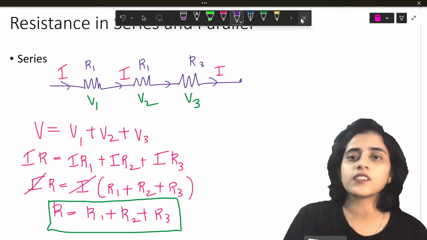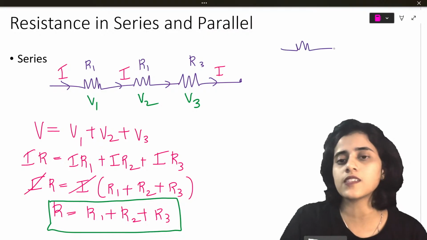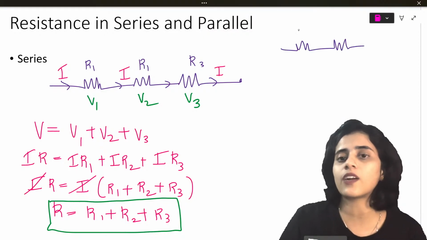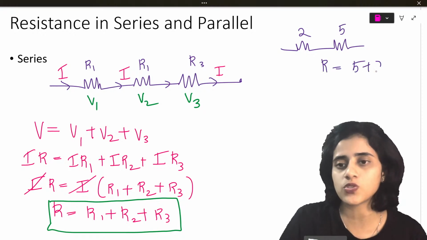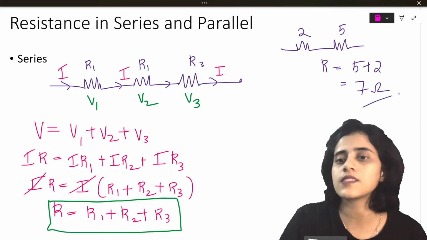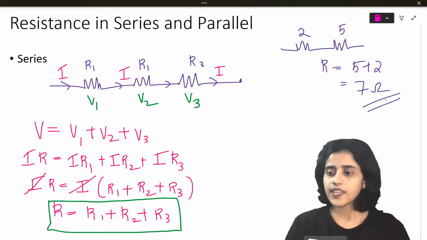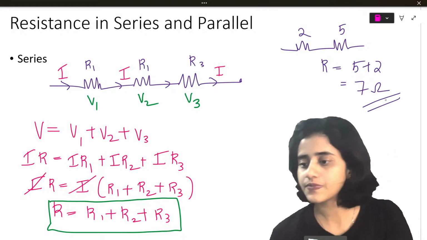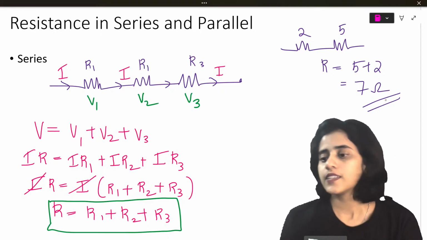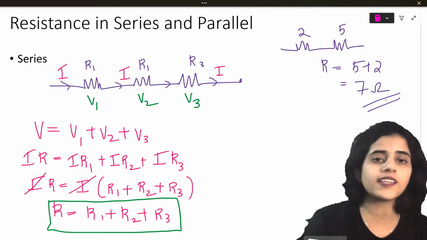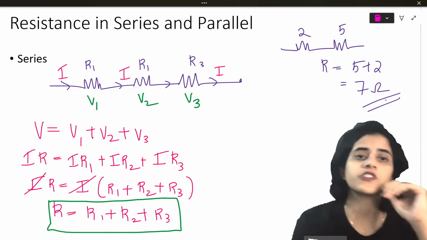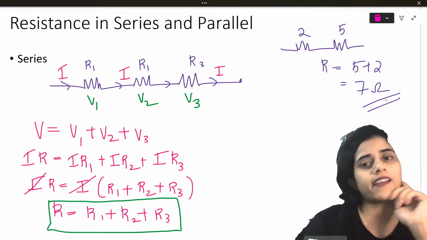Now imagine I have a question. You have two resistances. Find out R. This is 2 ohms, this is 5 ohms. So R will be 5 plus 2, which is 7 ohms. Is this clear to all of you? So one important thing you need to know: in a series circuit, current is the same, voltage is different. This is the opposite in parallel.